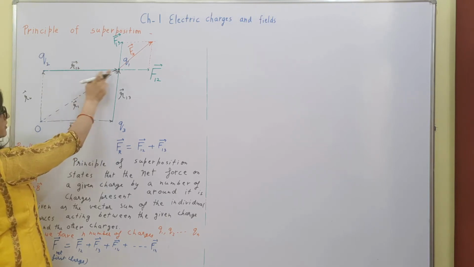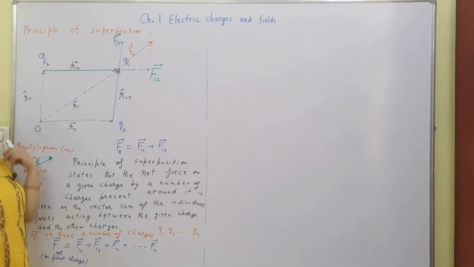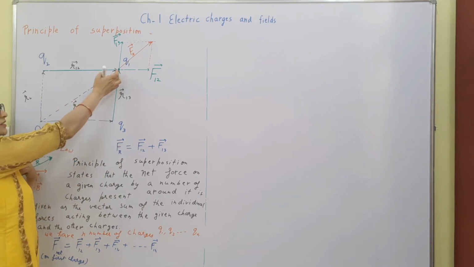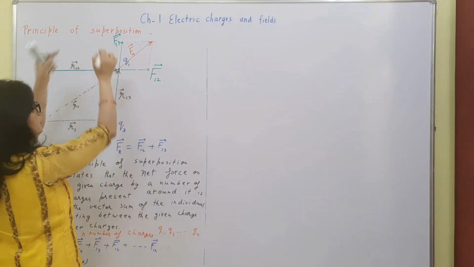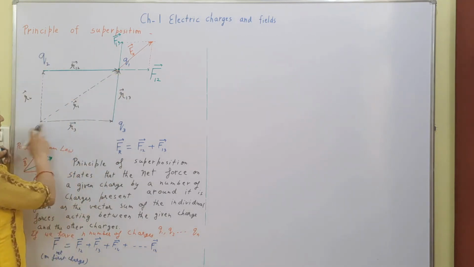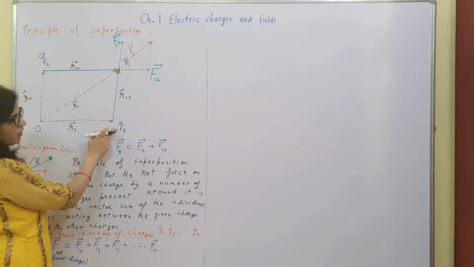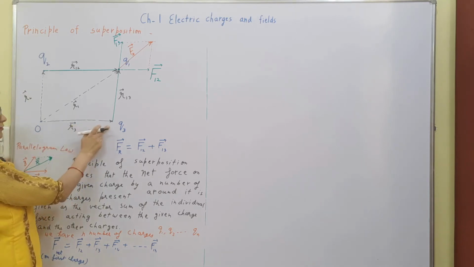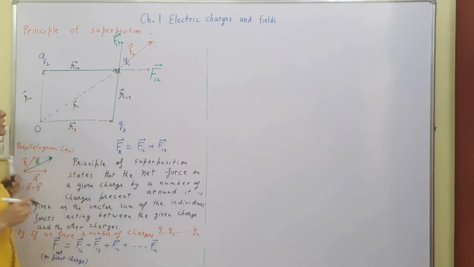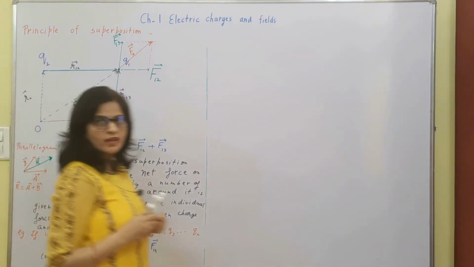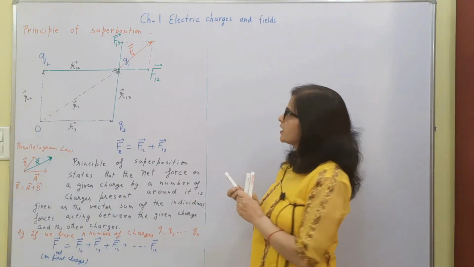So this is the distance of 1 from 2. So this will be the direction because I have to measure the distance of 1 from 2. Distance of 1 from 3, this will be the arrow. Now this is the position vector of 3, from the origin. This is R2 and this is R1. So I am finding the formula and then we will generalize it for n number of charges.